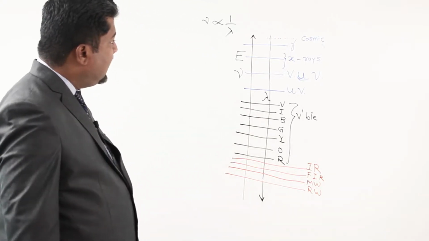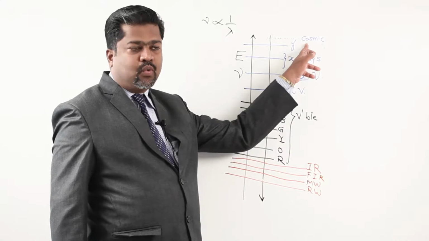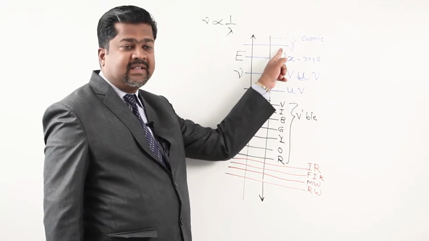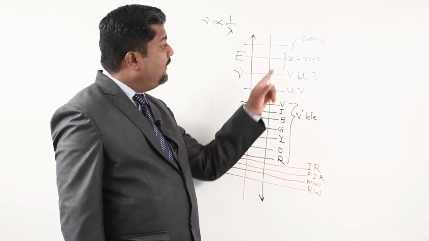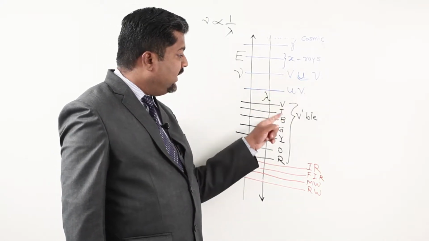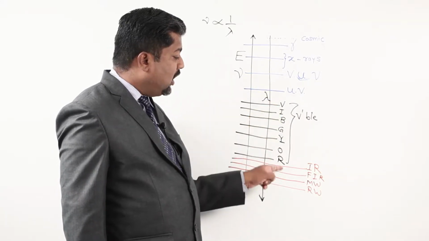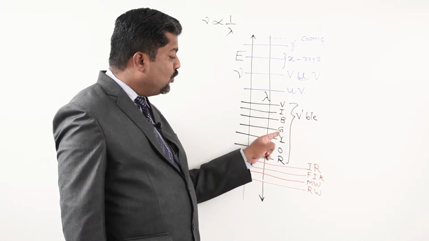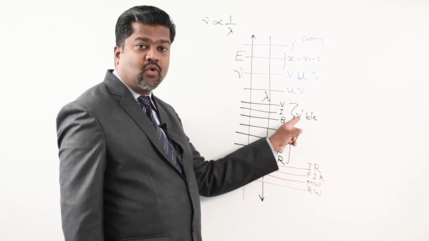I am revising again here that cosmic rays are supposed to be included, but doubtful. So I am starting with gamma rays. Gamma rays have the highest energy and minimum wavelength. Then onwards X-rays, then vacuum ultraviolet, ultraviolet, then visible. The visible range is VIBGYOR, that is violet, indigo, blue, green, yellow, orange and red. This series we are able to observe.